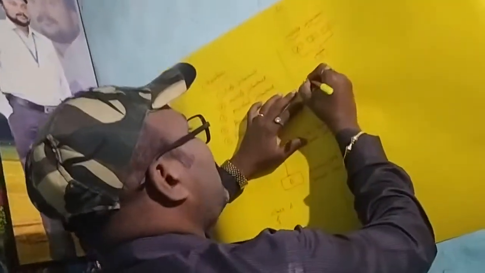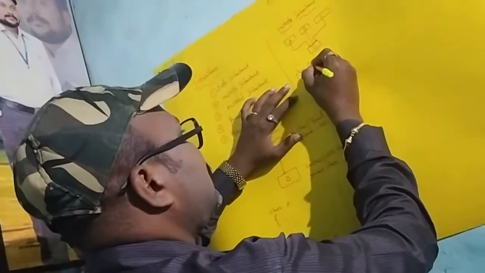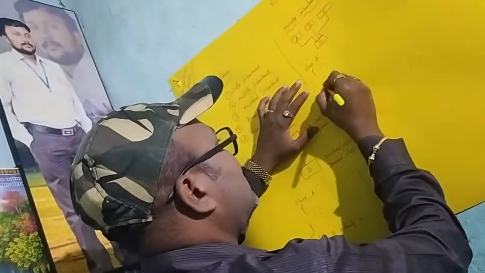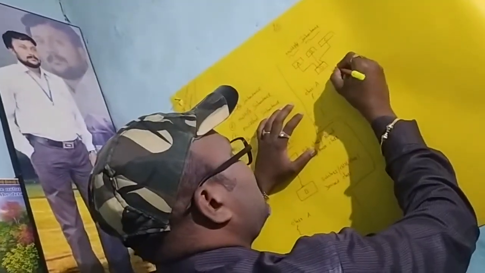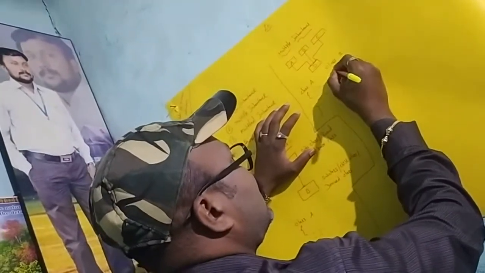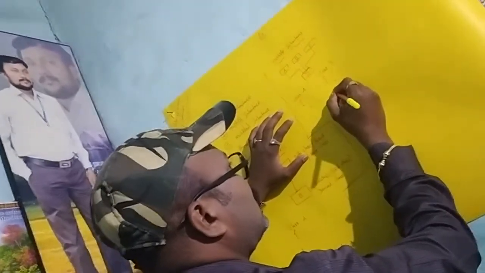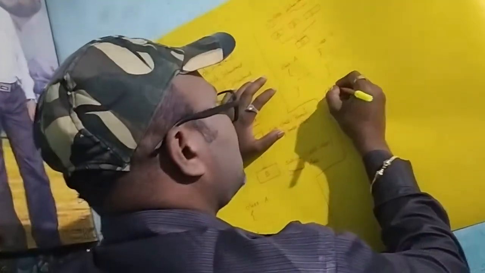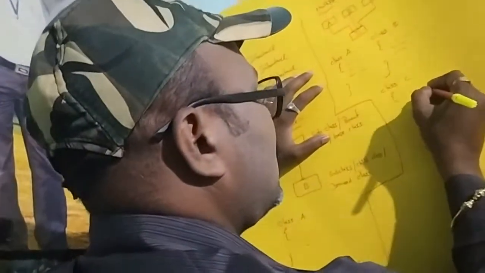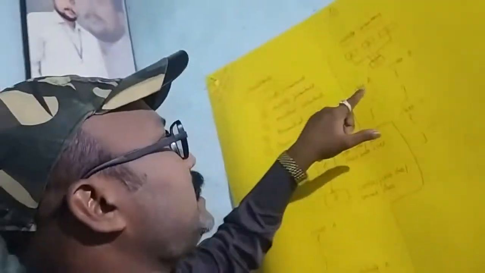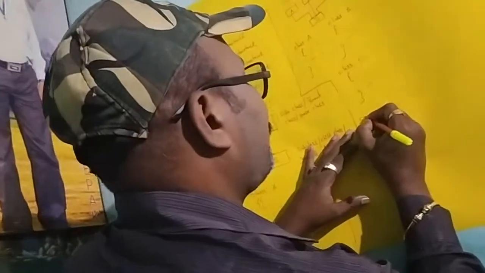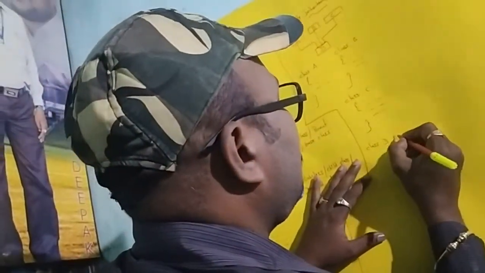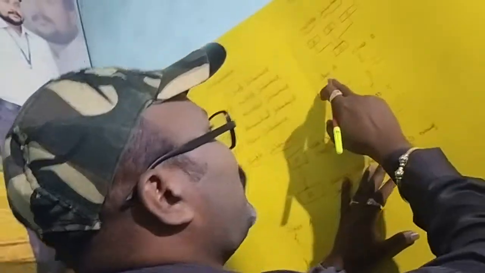So how many superclasses are there? 3. Class A. Then, my dear students, what is the next class? Class B. Then next one, class C. These are the 3 superclasses: class A, class B, class C. Then what is the derived class name? D. That is class D, and it extends how many superclasses? A, B, C.